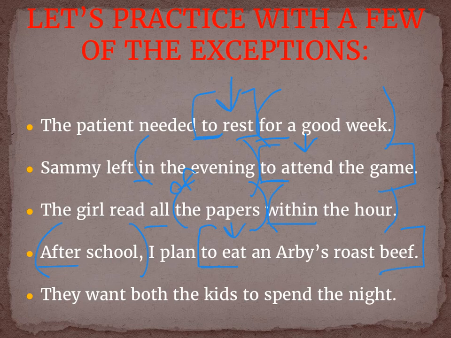And finally, in the last sentence, they want both of the kids to spend the night. Well, I see the word both, and so I want to write the word of in there. I also see the word to, so I'm going to look at the word that comes immediately after. To spend is the verb, so to spend is an infinitive. To spend what? I have an answer, the night, so I have a full infinitive phrase. And at the beginning, they want both of the kids. Since that makes sense, I have an implied prepositional phrase. And now I am done with all of my prepositional phrases, implied prepositional phrases, infinitives, and infinitive phrases successfully.